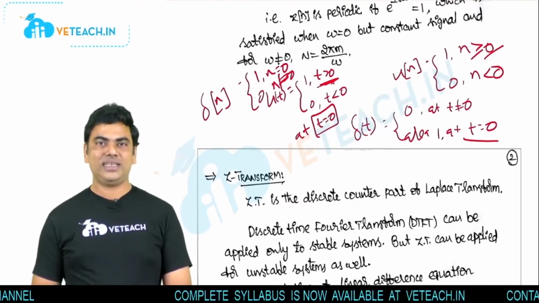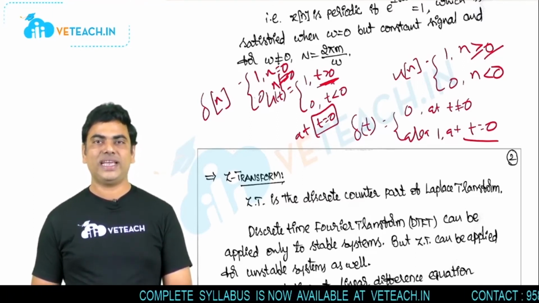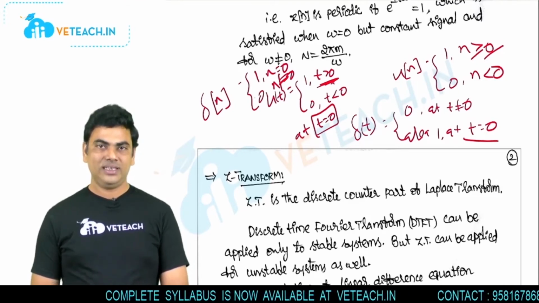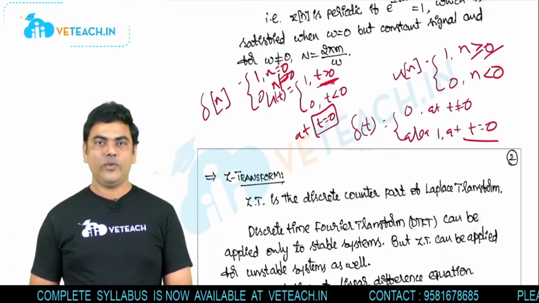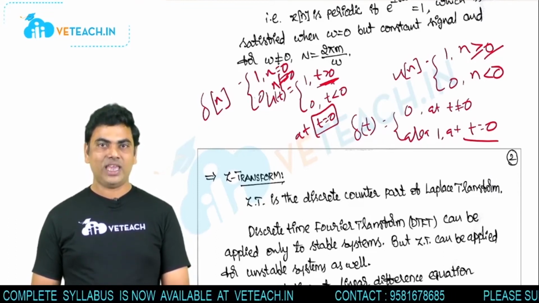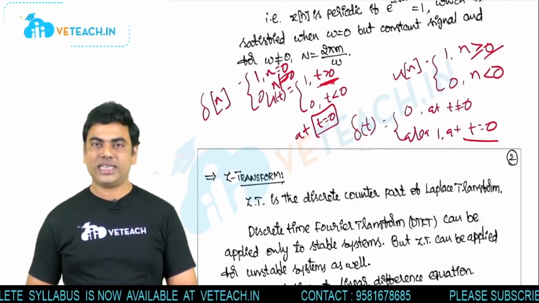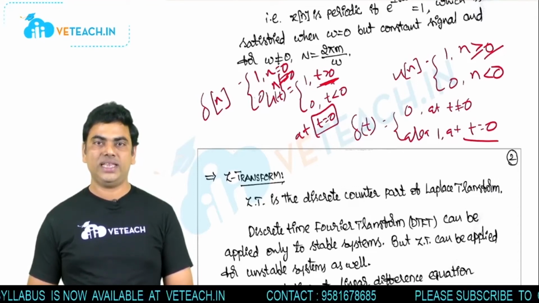So like Laplace, here we have some extension from the DTFT. That is, even if the discrete signal is not absolutely summable, we can take the Z transform. And even whenever the system is not stable, then also you can apply the Z transform.